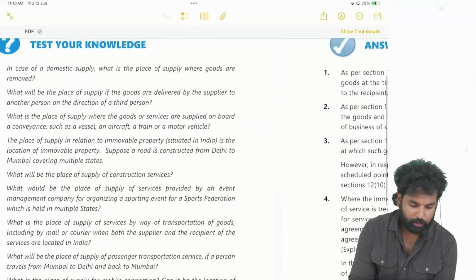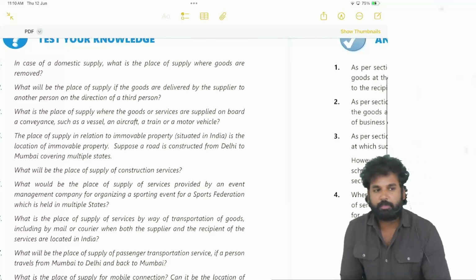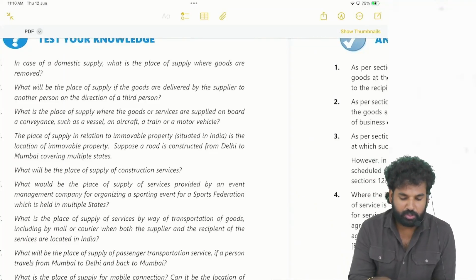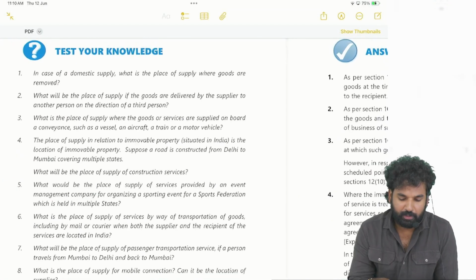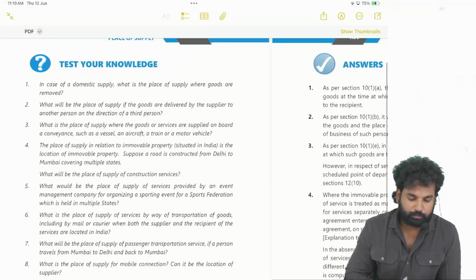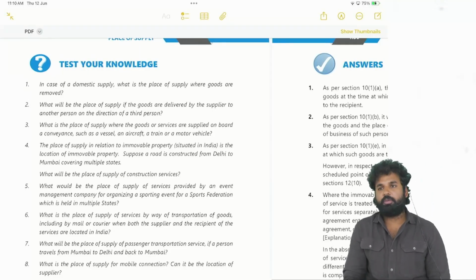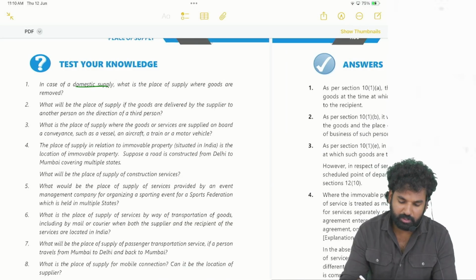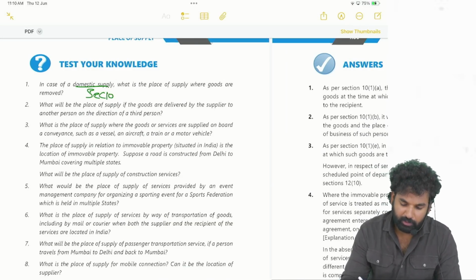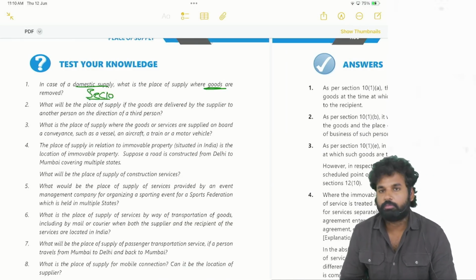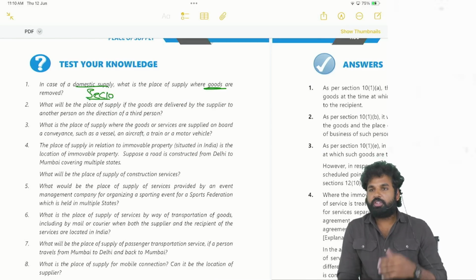In case of a domestic supply, what is the place of supply where the goods are removed? In case of a domestic supply of goods, which section? Section 10. Domestic supply of goods means section 10.